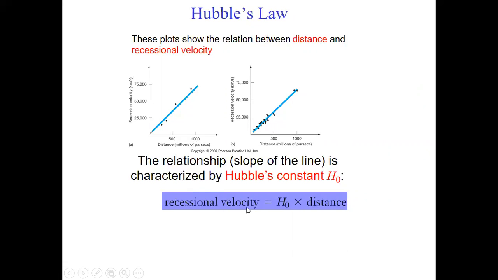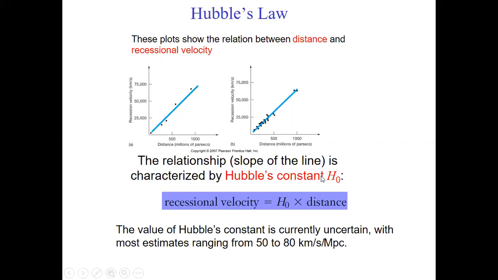The recession velocity is equal to a constant times the distance to the galaxy. The slope of this graph represents the Hubble constant, the constant in this equation. We denote it as H naught. That's Hubble's constant, and it is a constant value, right?